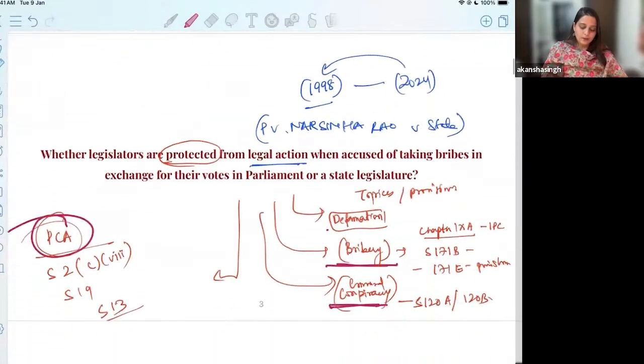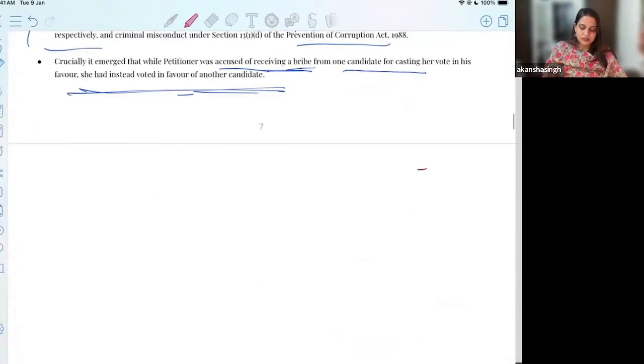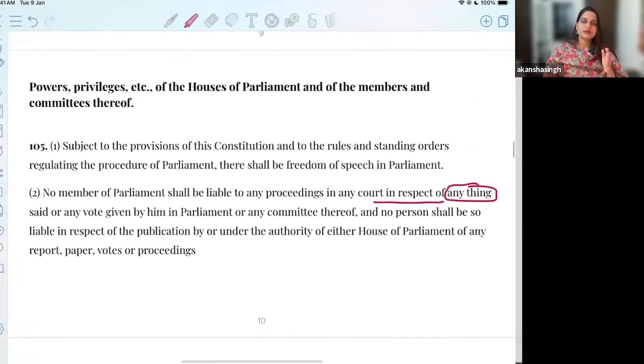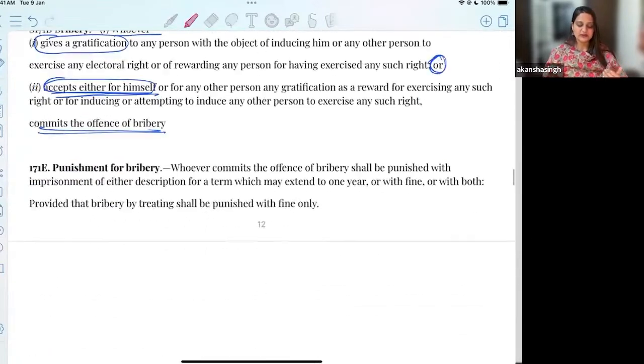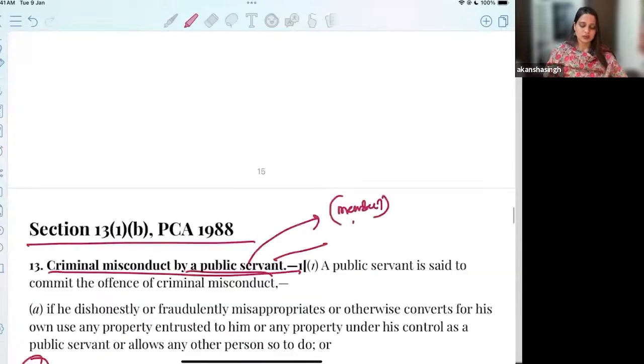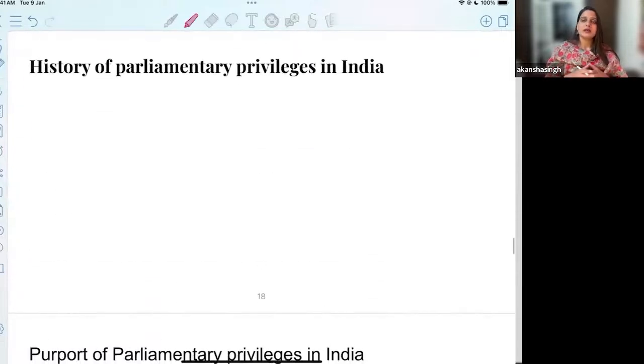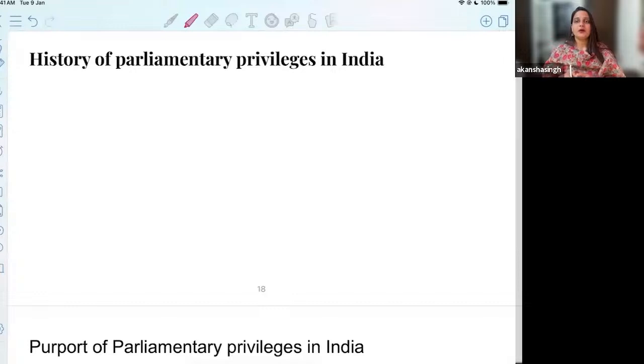Okay, now we move ahead and we try to find the answer to the first one. So we will go step by step. I have shown you these different offenses that are covered in this particular case. Let's try to find out why we allow you these privileges and what is the extent of this privilege.